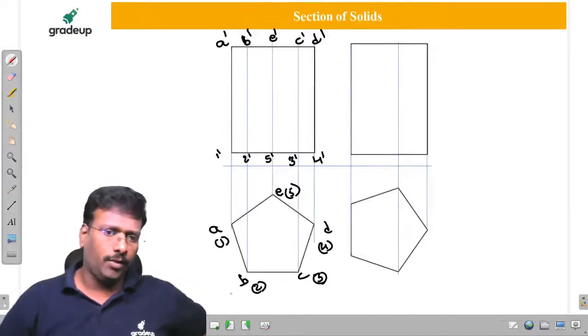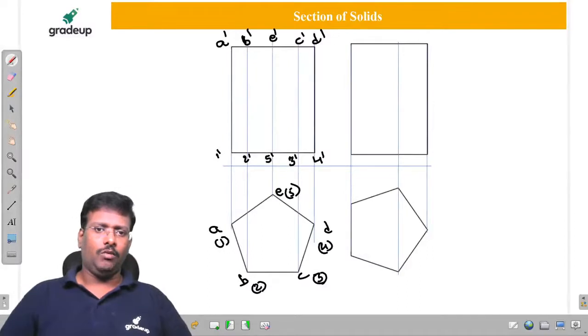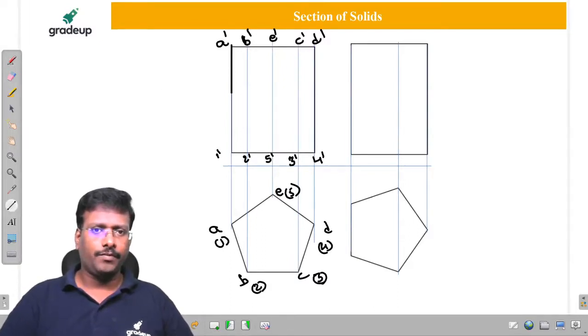Sir, if you have a confusion here, we have to observe here. Before touching this, it is not disturbed, so it should be a straight line. Before touching B, it is not disturbed, therefore B should also be straight. Before touching C, it is not disturbed, sir.